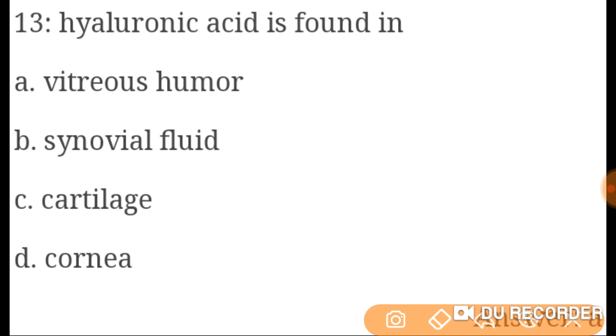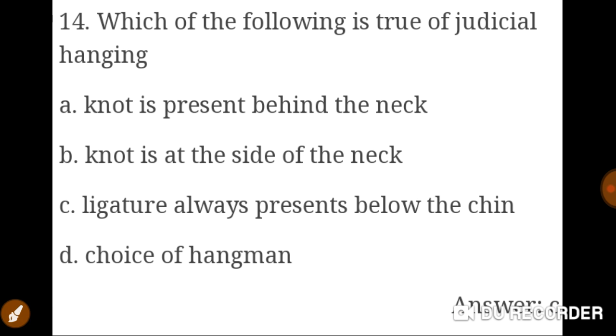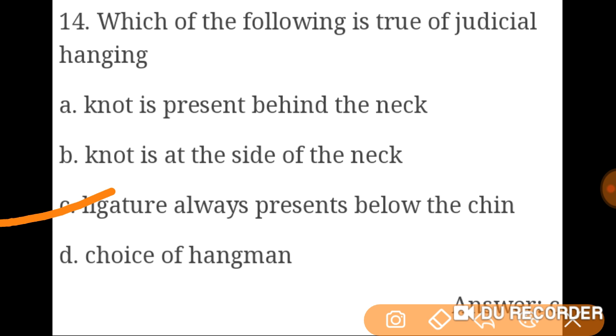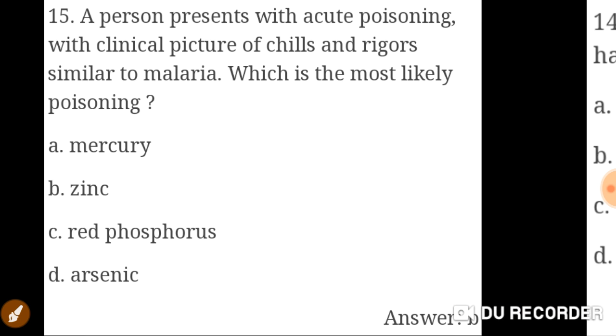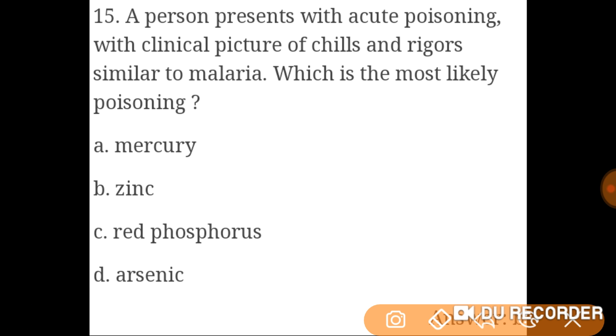Hyaluronic acid is found in vitreous humor. It is mainly found in vitreous humor. Which of the following is true of judicial hanging? The ligature is always present below the chin. Remember, high yield MCQ. A person presents with acute poisoning with a clinical picture of chills and rigors similar to malaria. Which is the most likely poisoning? That is zinc poisoning.